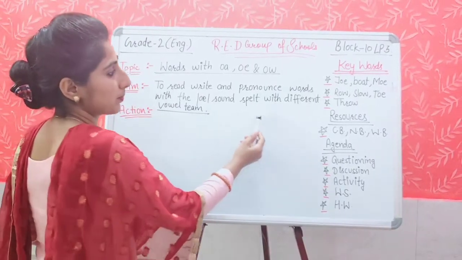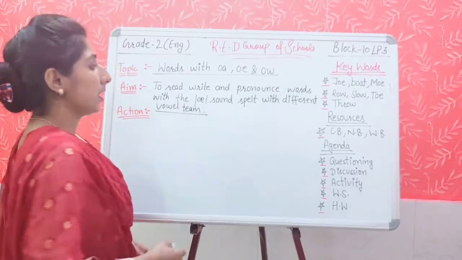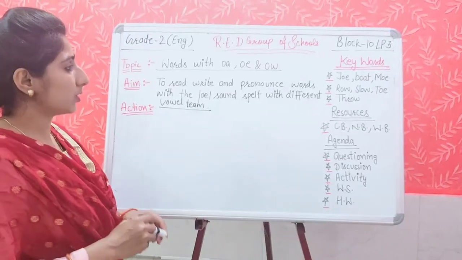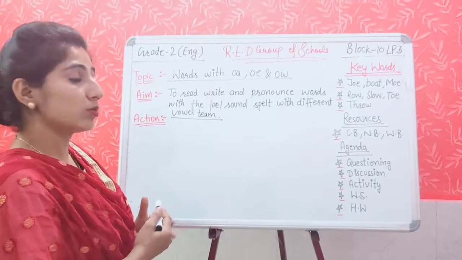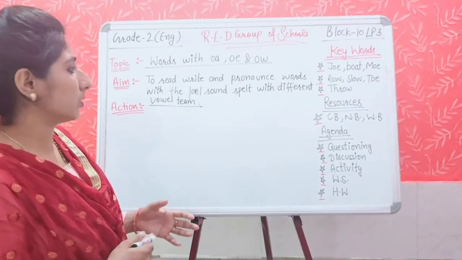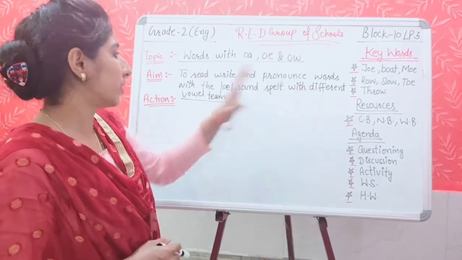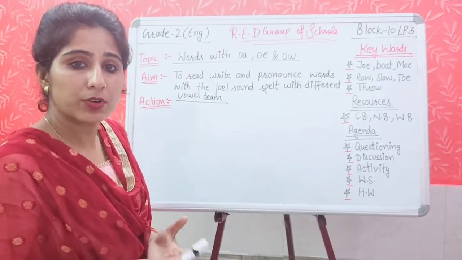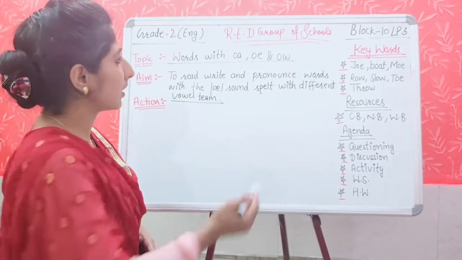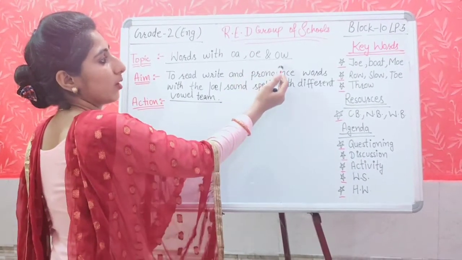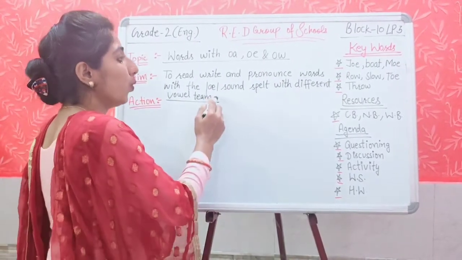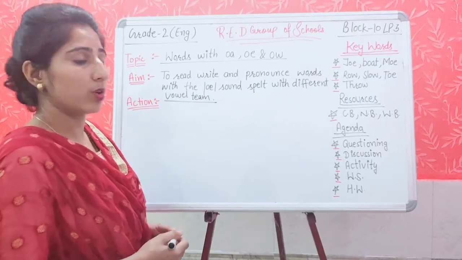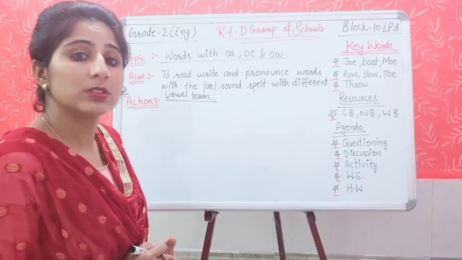O sound spelled with different vowel tone. Means today we are going to read and write and pronounce the new words with the sound O. O sound, but spelled differently. Means different vowel tone will be used like OA, OE and OW, but the sound will be the same. Like O sound. So today we are going to read, write and pronounce these words.